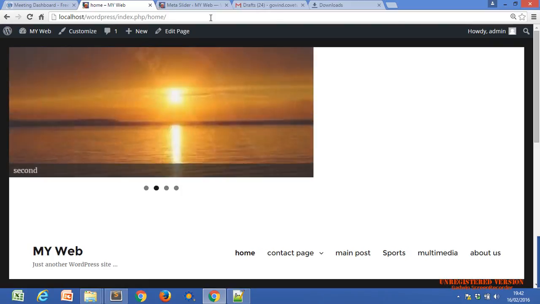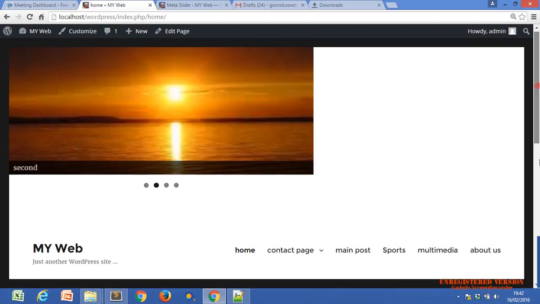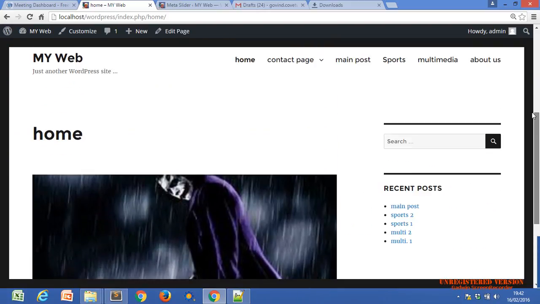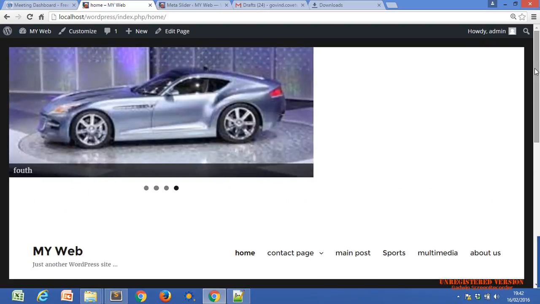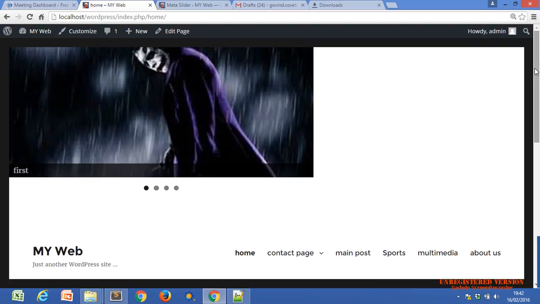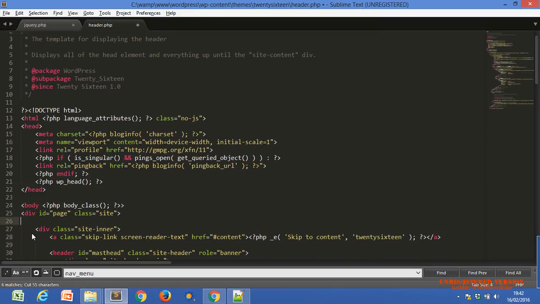Okay, right now this is a slider, and below the slider the rest of the website. Nazar, the slider is important. Just see the working of the shortcode. You can just put this slider anywhere you need.